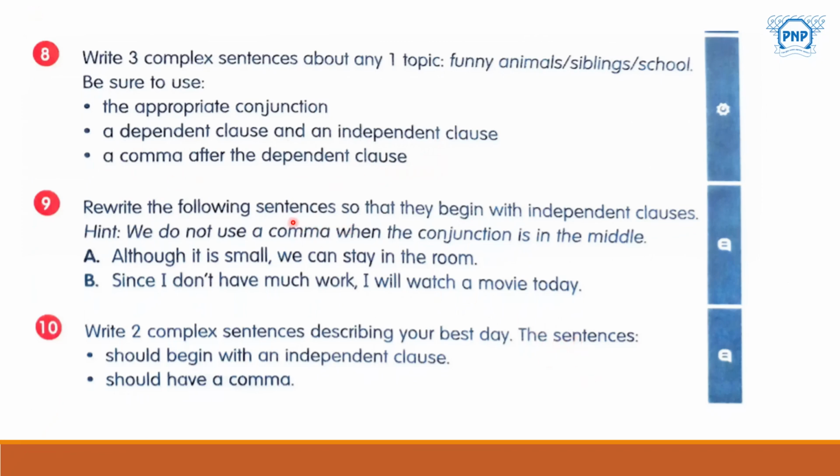Ninth, rewrite the following sentences so that they begin with independent clauses. So you have to write these sentences once again so that the sentences will start with independent clauses. Here they have started with a dependent clause. The hint they have given: we do not use a comma when the conjunction is in the middle.